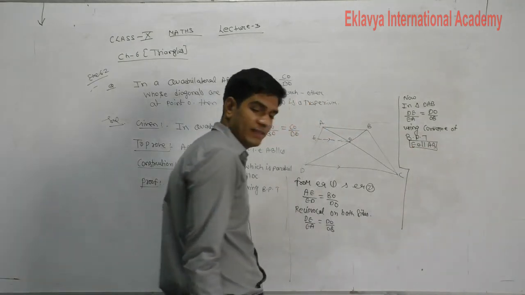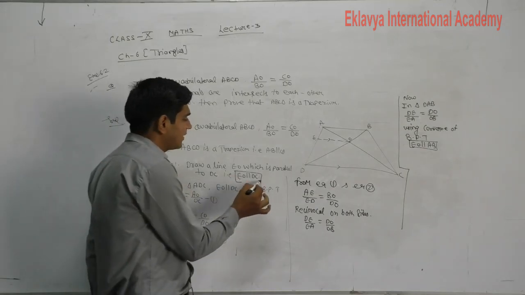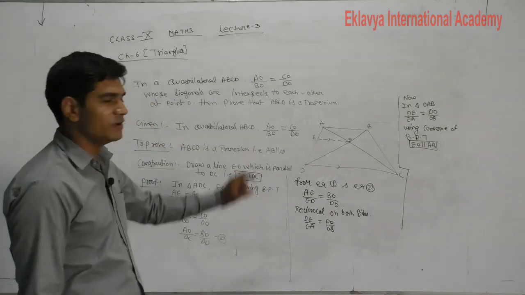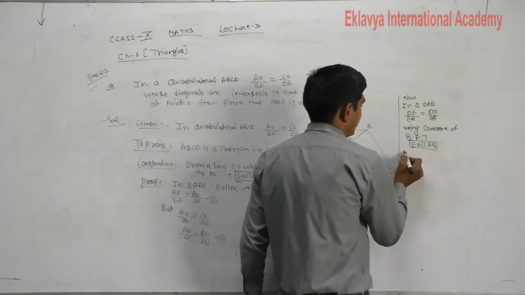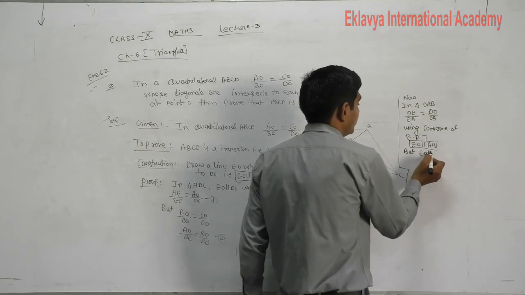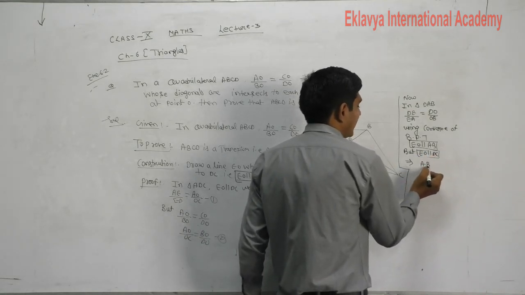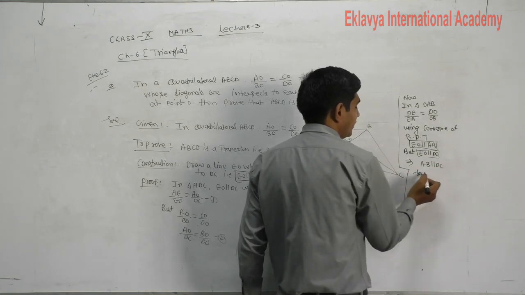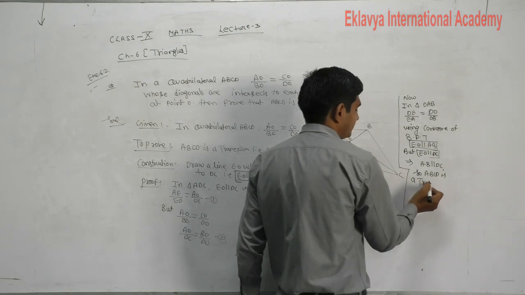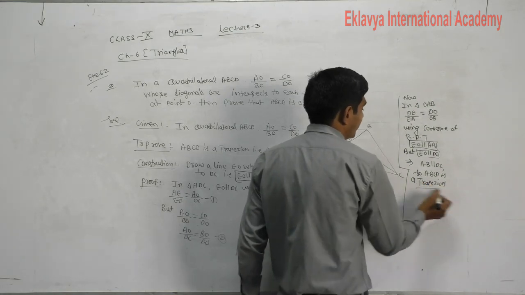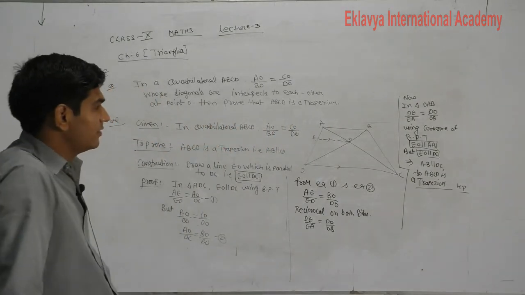EO is parallel to which side, you proved? AB. Now in construction, what did you consider? EO is parallel to DC. But EO is parallel to DC already. So what we conclude here: AB is parallel to DC. So ABCD is a trapezium.